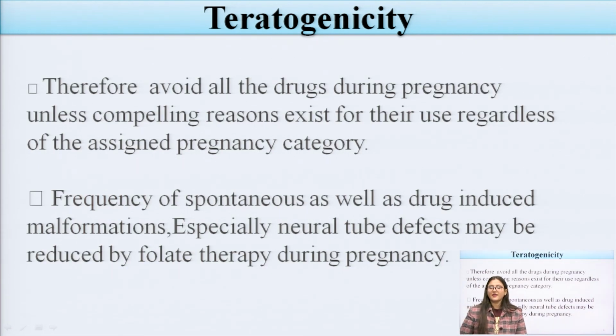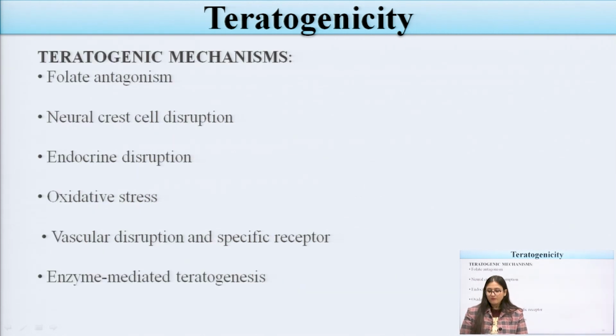Now, regarding teratogenicity, avoid all drugs during pregnancy unless compelling reasons exist for their use, regardless of the assigned pregnancy category. The frequency of spontaneous as well as drug-induced malformations, especially neural tube defects, is notable. Neural tube defects are mainly seen with drugs like sodium valproate, and they may be reduced by folate therapy during pregnancy.